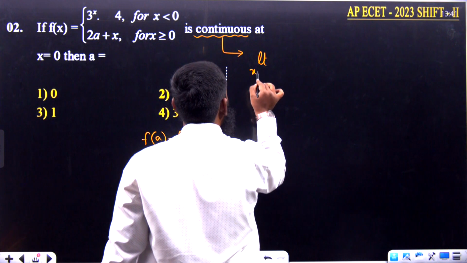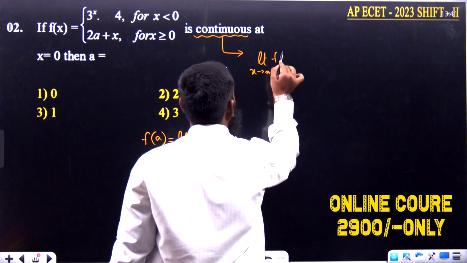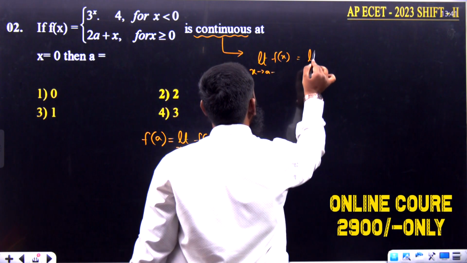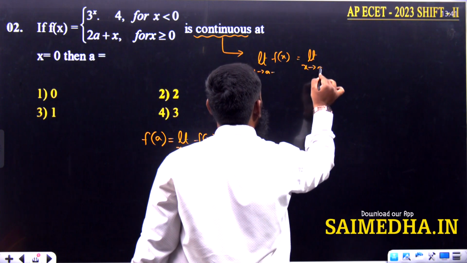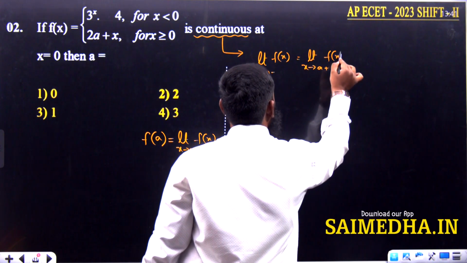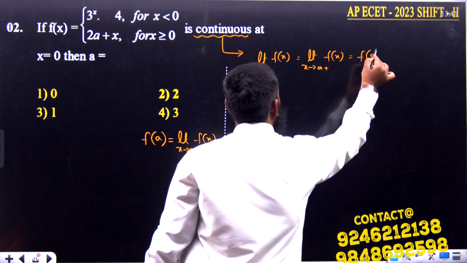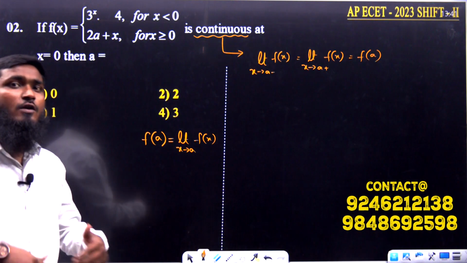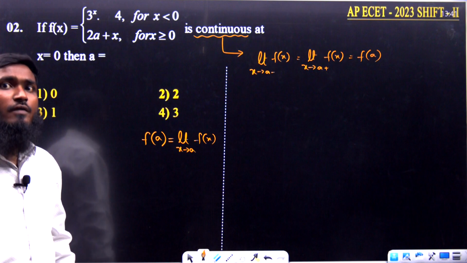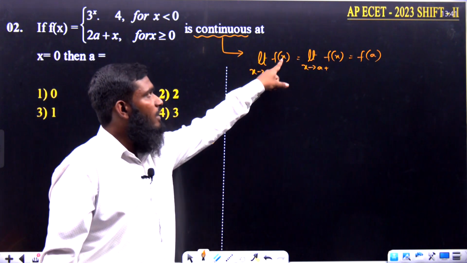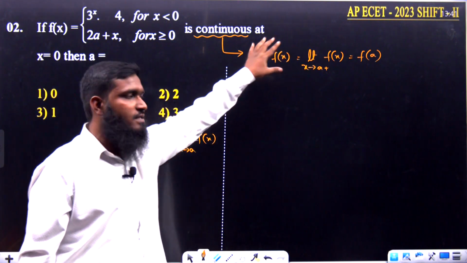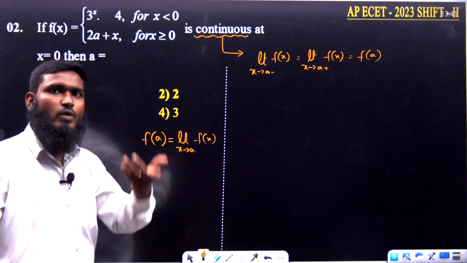Limit x tends to a minus f of x is equal to limit x tends to a plus f of x is equal to f of a. This part we are also having now. But if we are not having those conditions in the question, then limit x tends to a minus f of x, limit x tends to a plus f of x, directly we can write as limit x tends to a only.